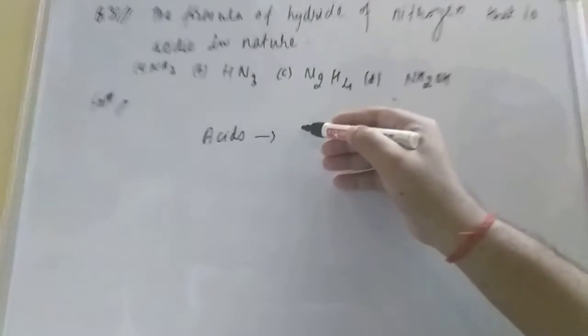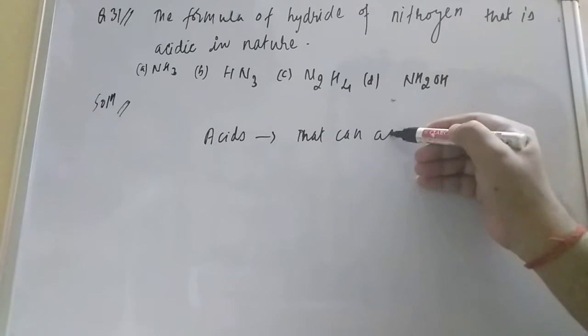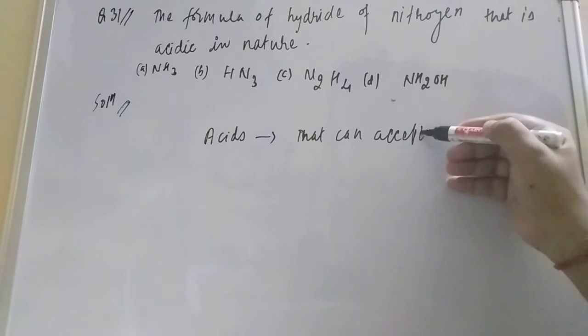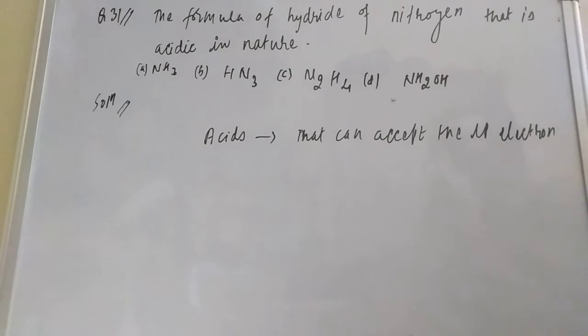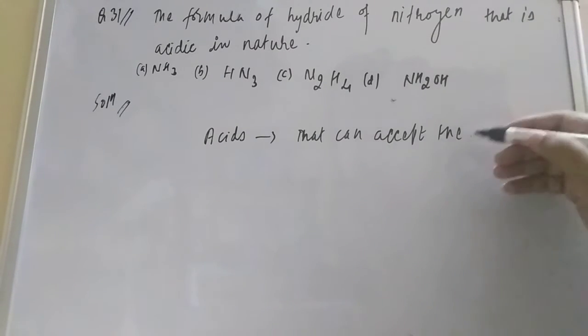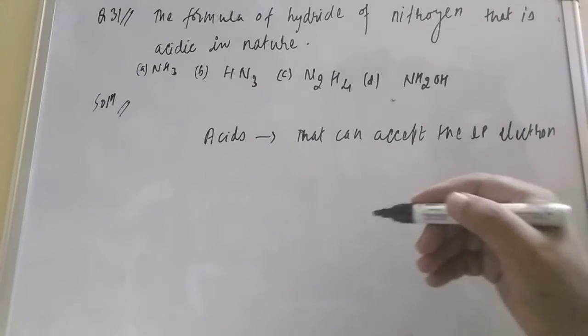Acids are those that can accept the lone pair of electrons. These are called Lewis acids. Here I am mentioning lone pair as LP. Which can accept the lone pair electron?